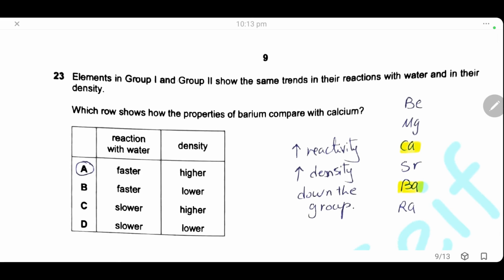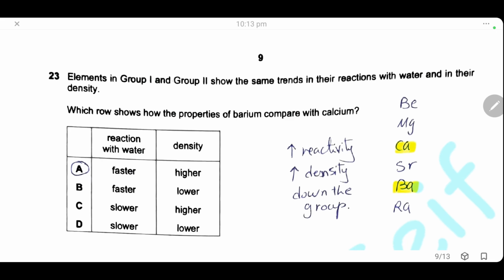Question 23. Elements in group 1 and 2 show the same trends in their reaction with water and in their density. So the reactivity of group 2 elements is the same as group 1, and also the density is the same as group 1. Which row shows the properties of barium compared to calcium? So we will check group 2 starting from beryllium, magnesium, calcium, strontium, then barium. The reactivity and the density increase as we go down the group. So barium is more reactive and more dense than calcium.